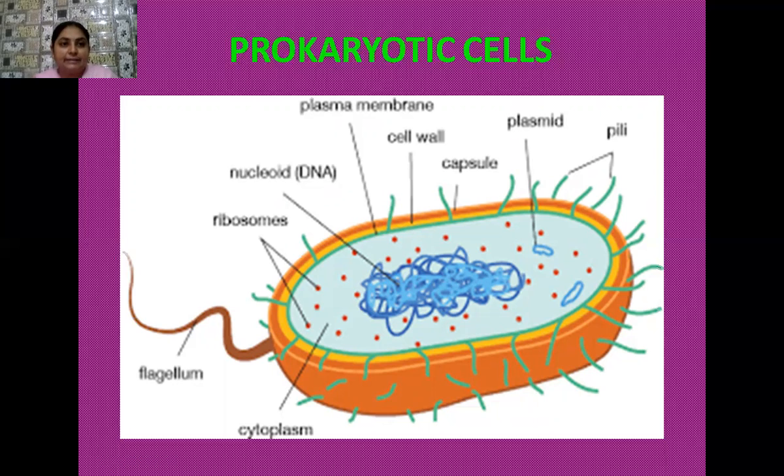These bacteria also have special types of extensions of the plasma membrane present in them. Sometimes the plasma membrane gets modified and forms different types of extensions, which may be in the form of tubules, vesicles or lamellae. These extensions of the plasma membrane are known as mesosomes. These mesosomes perform a variety of functions. The first function of the mesosome is the formation of the cell wall. They play an important role in the formation of the cell wall.